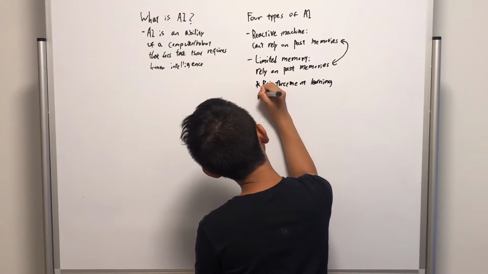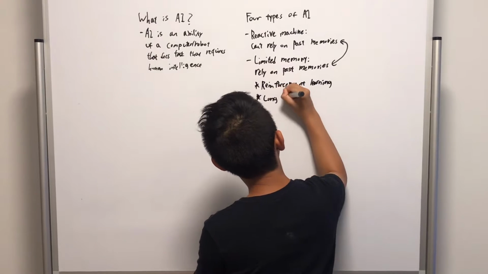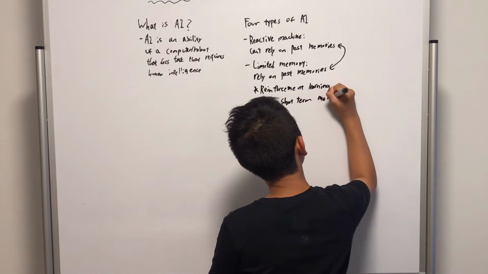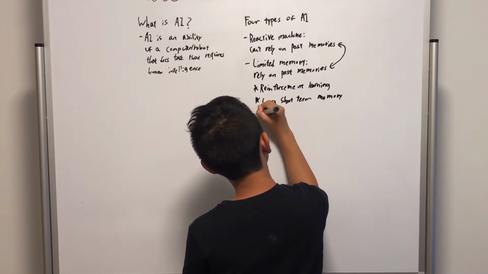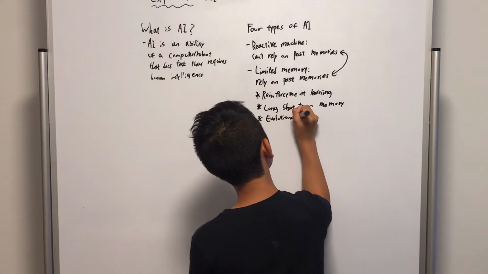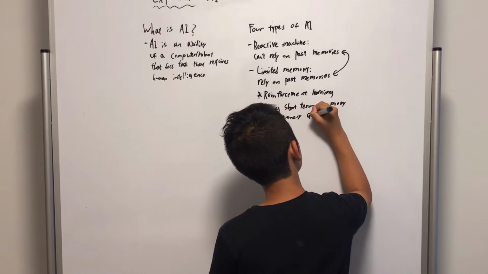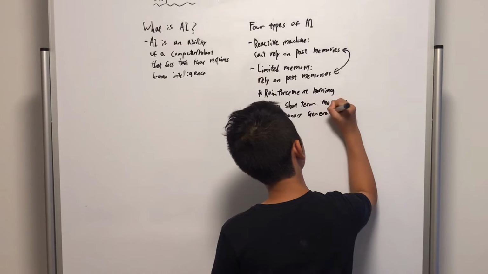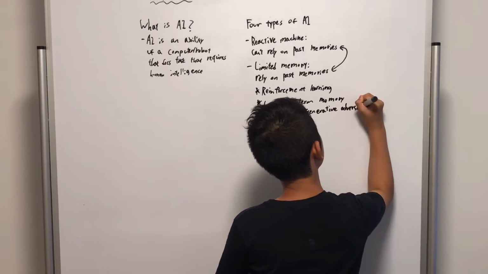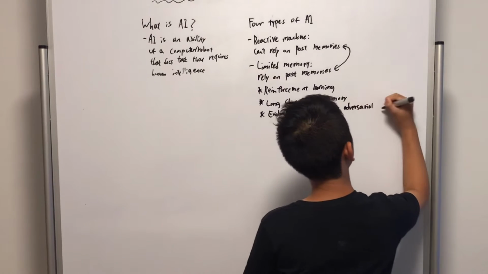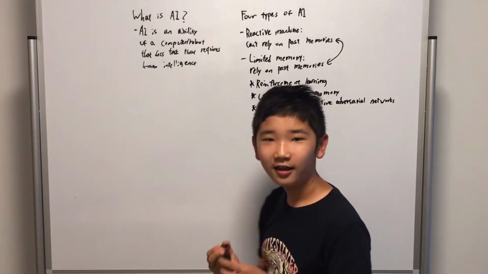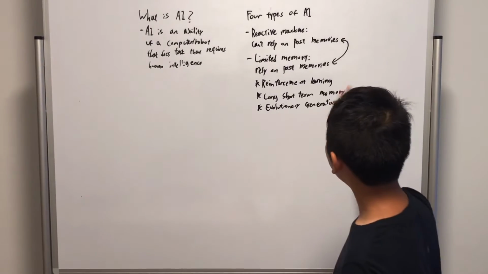There's long short-term memory. And evolutionary generative adversarial networks. It's hard to memorize. So there are these 3.